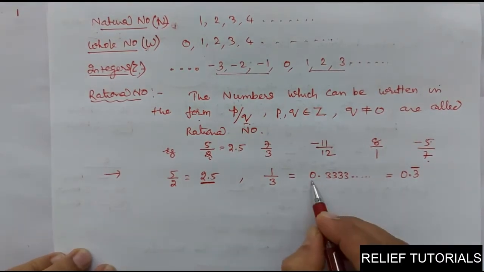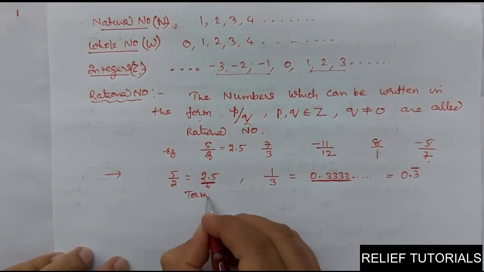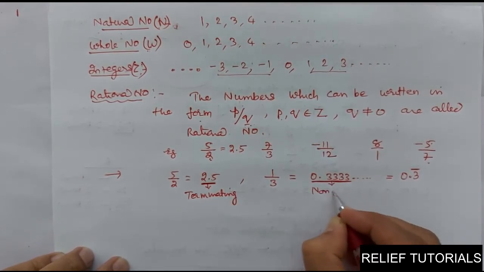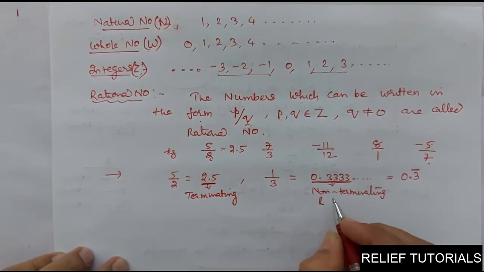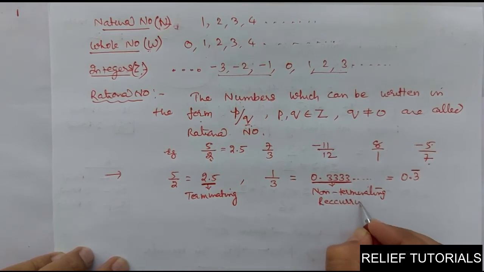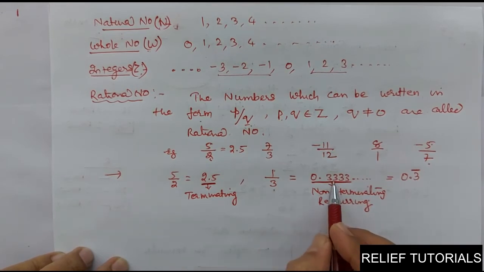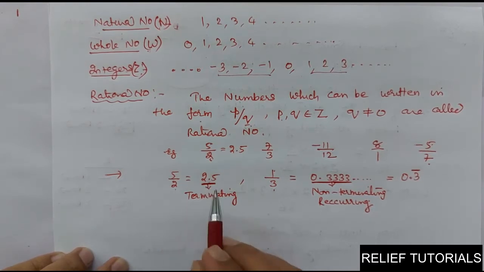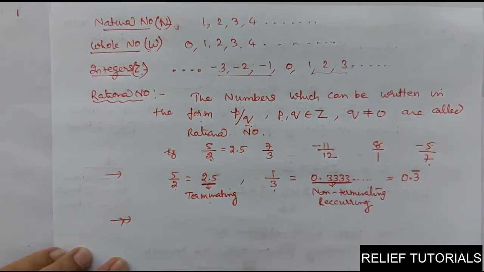So in decimal form, this is a terminating decimal, and this is a non-terminating recurring, or repeating, decimal. This is expressed in the form p by q, so we can say this is a rational number. This terminating decimal is also expressed in the form p by q, and q is not equal to 0, so it is also a rational number. So in short, all terminating and non-terminating recurring decimals are rational numbers.